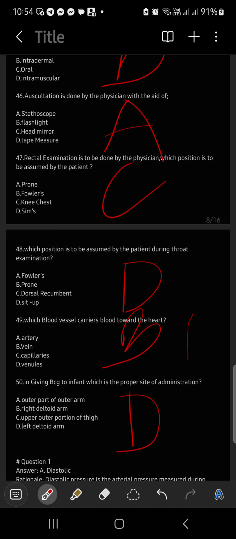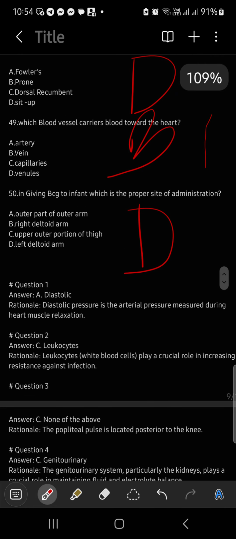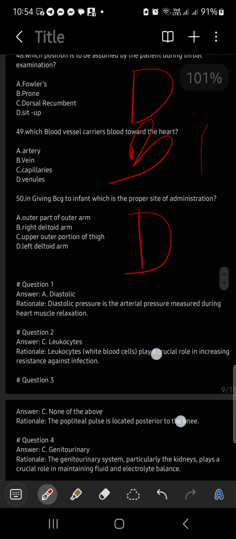Yes. Hindi talaga siya yung deltoid kasi 'di ba intradermal naman 'yan. It should be outer aspect of the upper arm, just above the elbow. Outer aspect of the upper arm. It should be upper, not outer arm. So left deltoid arm. Okay, letter D. I'll stick with letter D. Okay, that would be all for today.